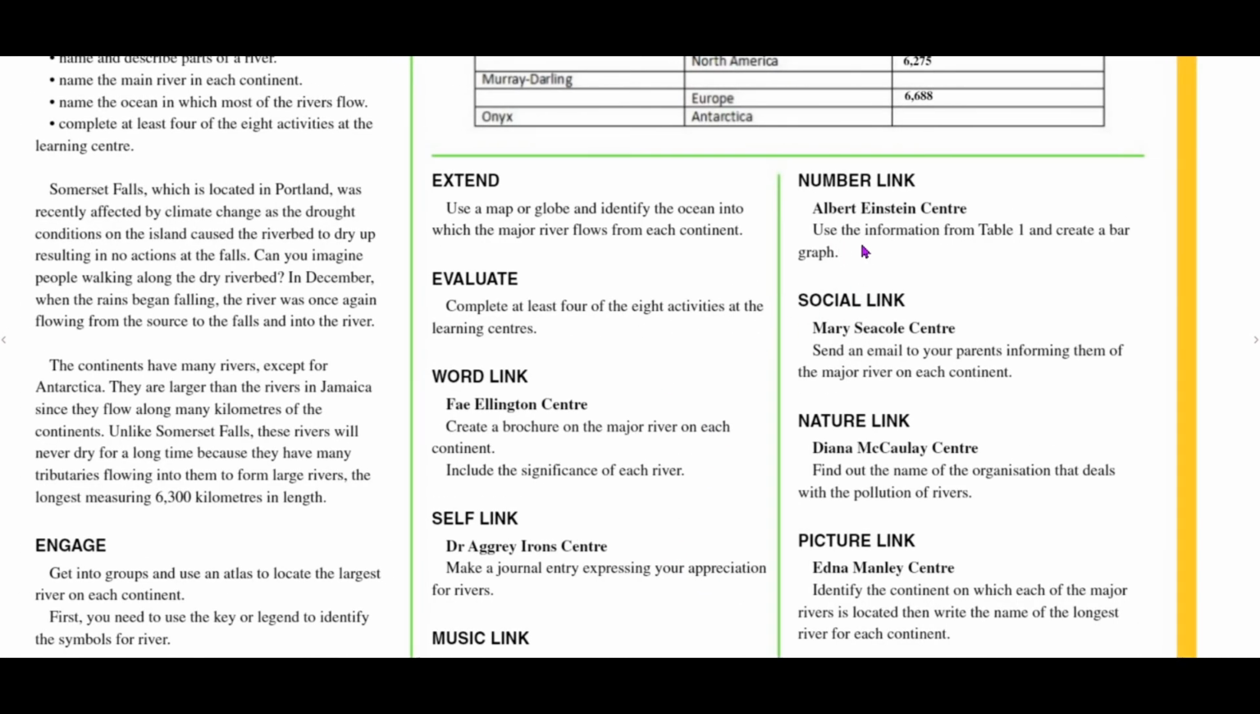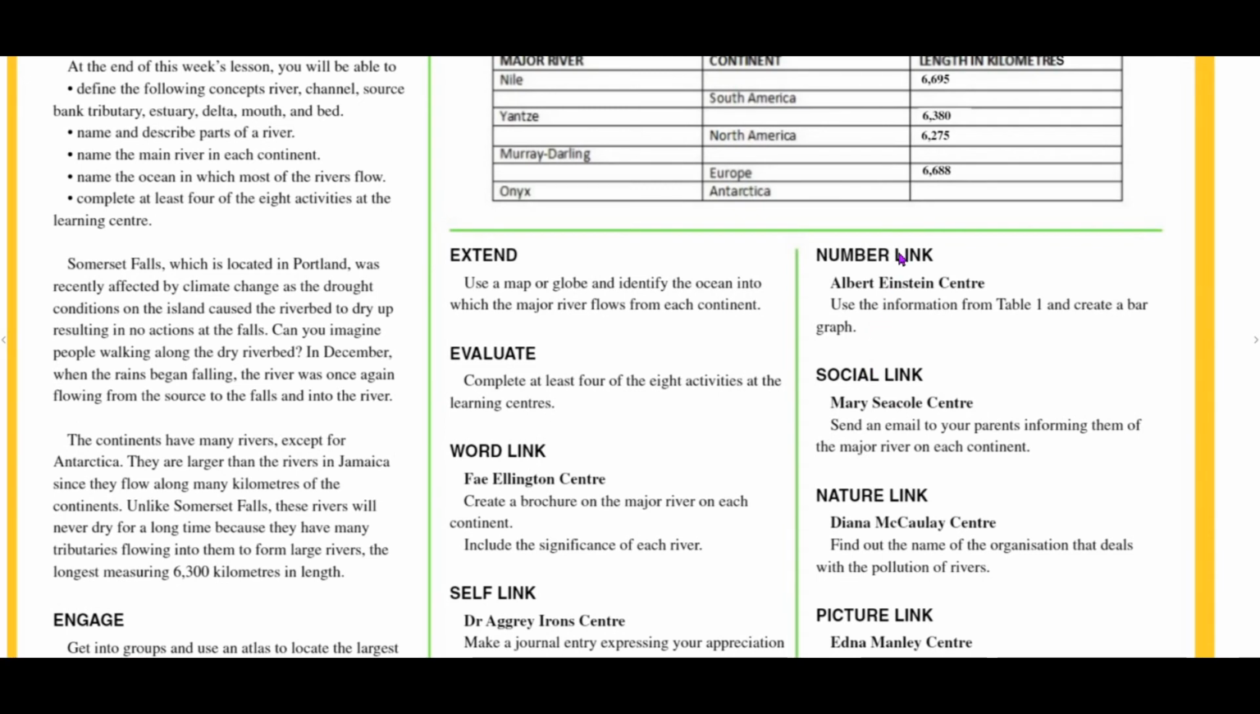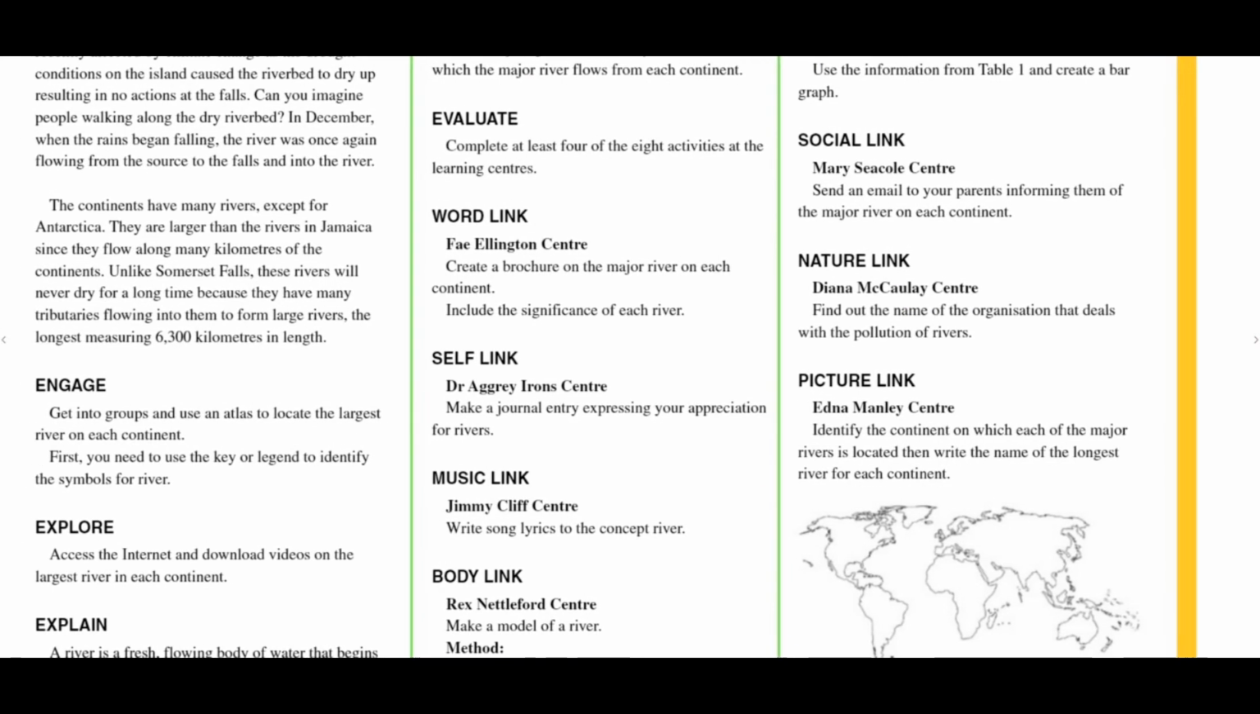Okay, number link. Use the information from table 1 to create a bar graph. Okay, so with this table 1, we could show the length of the rivers and use that for the various bars. So that would mean that 6,695 so far would be the highest bar, and then 6,275 would be the lowest bar so far. So as you fill in the rest of the information, then you'd be able to complete the number link.